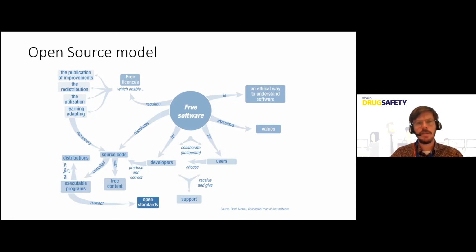And it really shows that if you want to benefit from the redistribution, the utilization, the learning, the adaptability, you have to work with licenses that allow free distribution and modification. It's a condition so that you can benefit from all these improvements, utilization, and also adaptability. It means also that the source code has to be available, and also with content and executable programs.